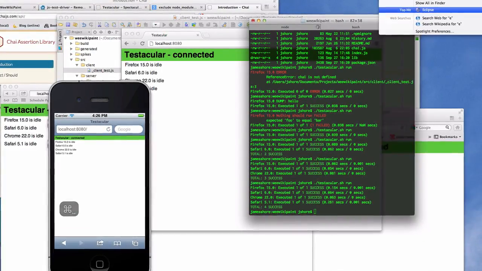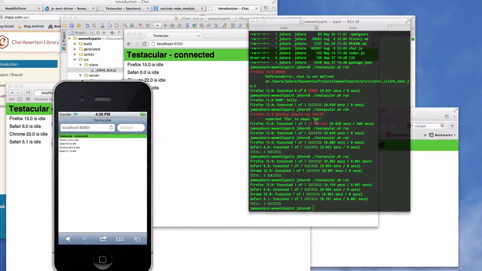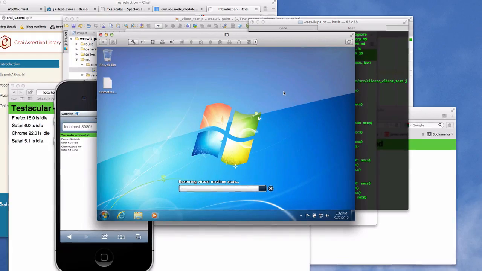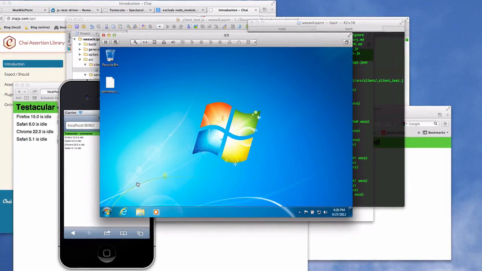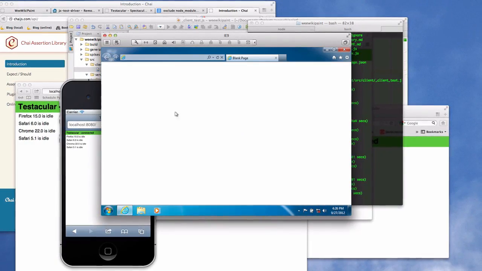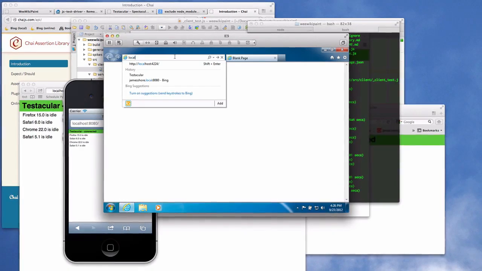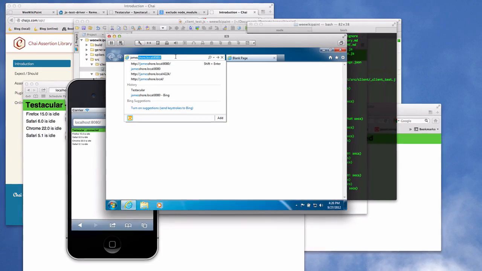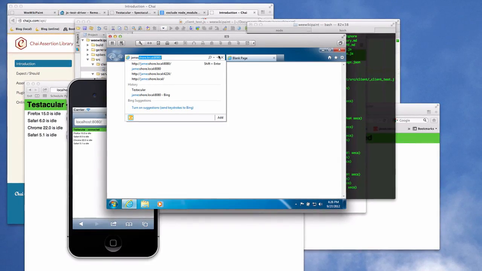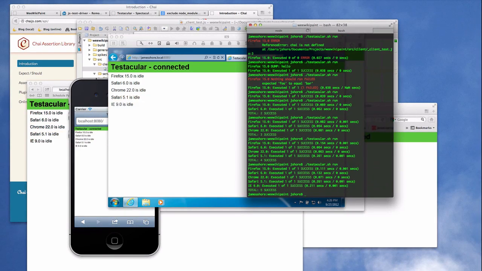All right, but that's not good enough. We need to support IE9. Let's run a VM. Okay, we've got our VM coming up. Here's IE9. And now this localhost won't work here because localhost is the VM. The actual address is jamesshore.local, which is my Mac. So let's bring that up. Okay, now we've got IE9. Let's see if that works. Awesome.